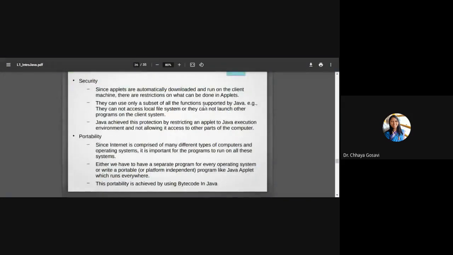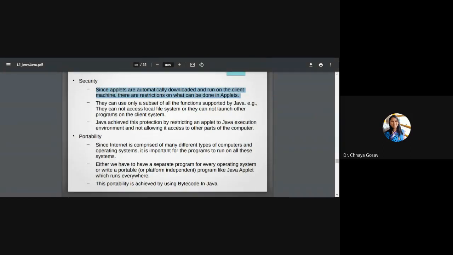Security and portability. Security, because since applets are automatically downloaded and run on the client machine, there are restrictions on what they can do on their own. So applets have very restricted functionality. It is not like applications, which have infinite functionality. Whatever you can imagine, you can do with Java applications.